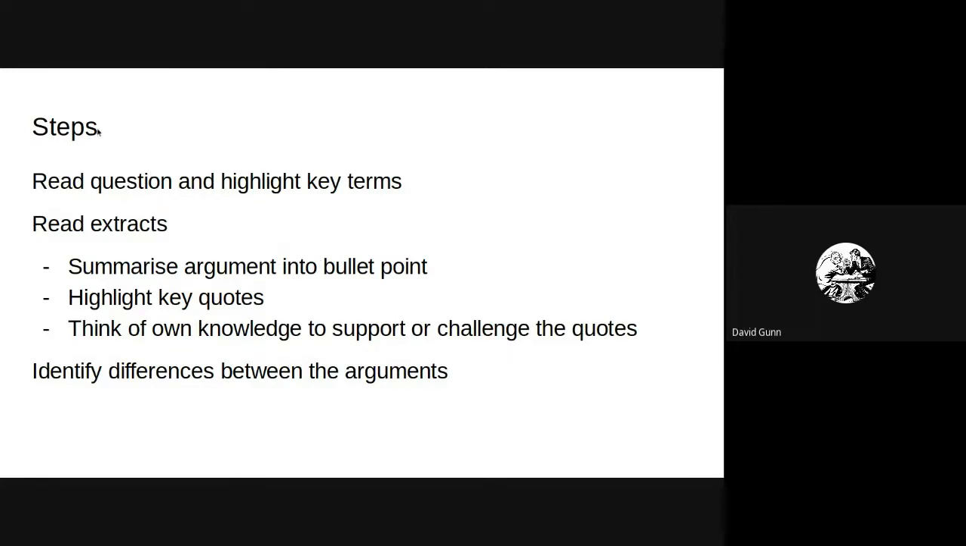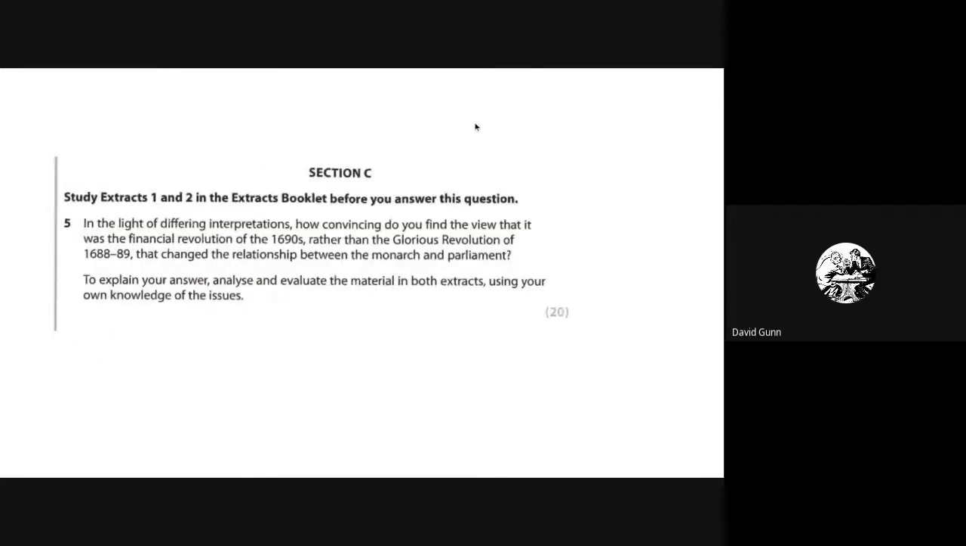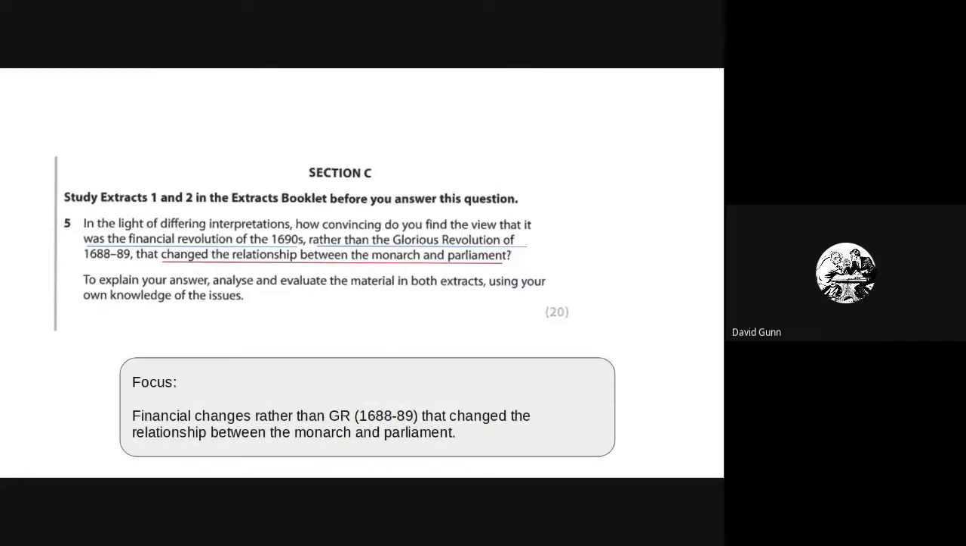Okay, so here's the question. The key aspects of this are the financial revolution of the 1690s rather than the glorious revolution of 88 to 89 that changed the relationship between the monarch and parliament. So what you're really thinking about is, was it the financial changes rather than what has been considered the glorious revolution, the events of 88 to 89, that changed this power balance between the monarch and parliament?